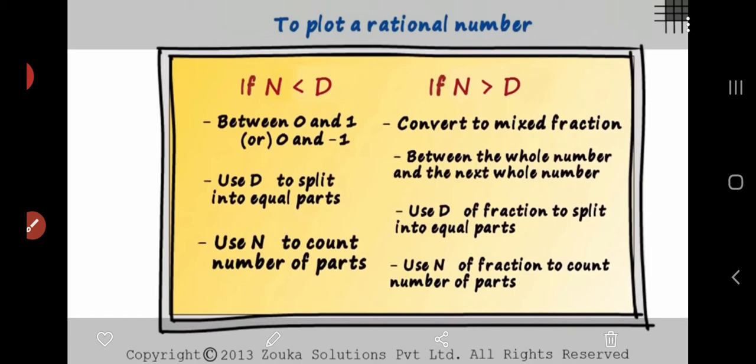Okay, when the numerator is greater than the denominator, convert into a mixed fraction. The number is always between the whole number and the next whole number. Use the denominator of the fraction to split into equal parts, and use the numerator of the fraction to count the number of parts. Okay, understand?